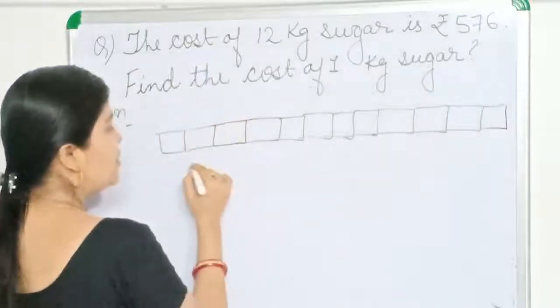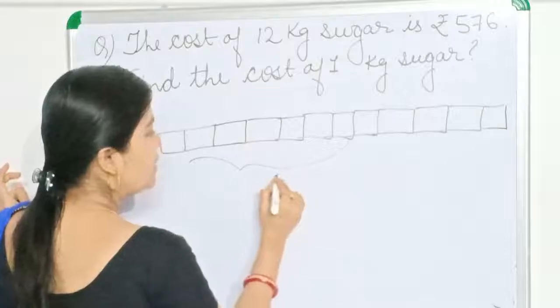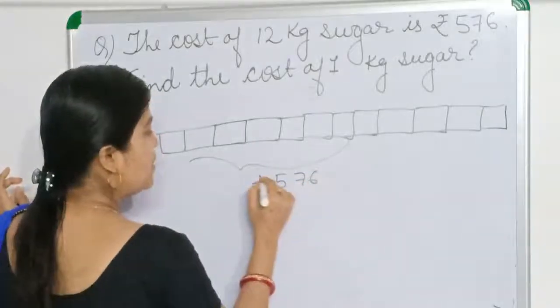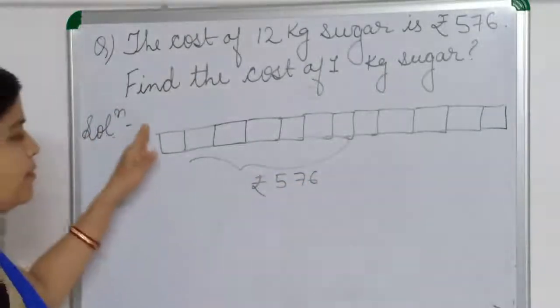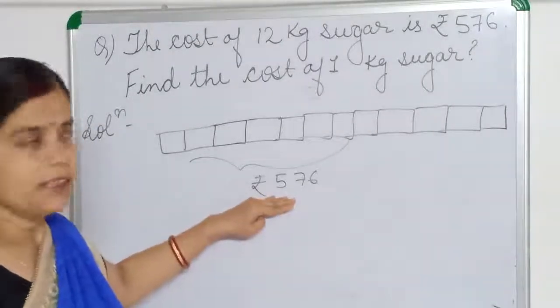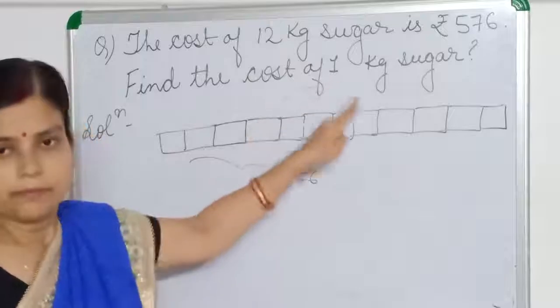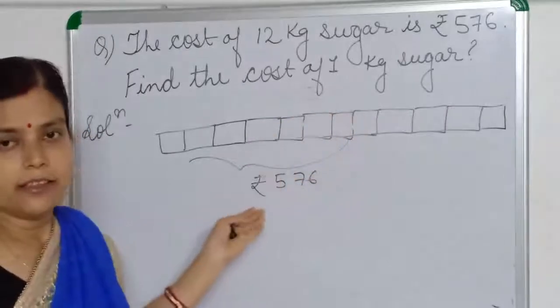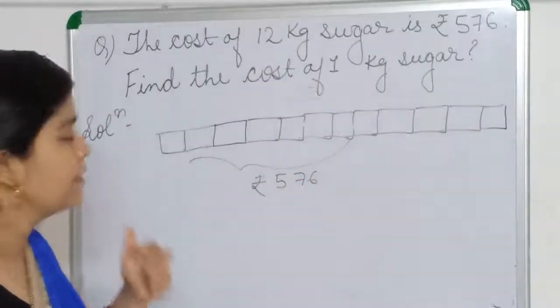Total cost is given, 576 rupees. We have to find the cost of 1 kg sugar. Means we have to divide this rupees into 12 equal groups. Then we can get the cost of 1 kg sugar.